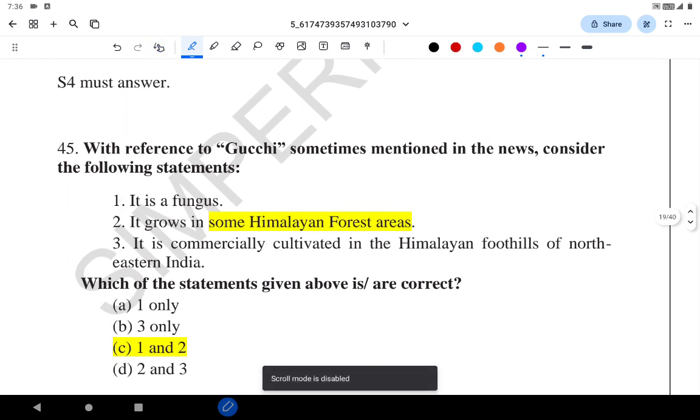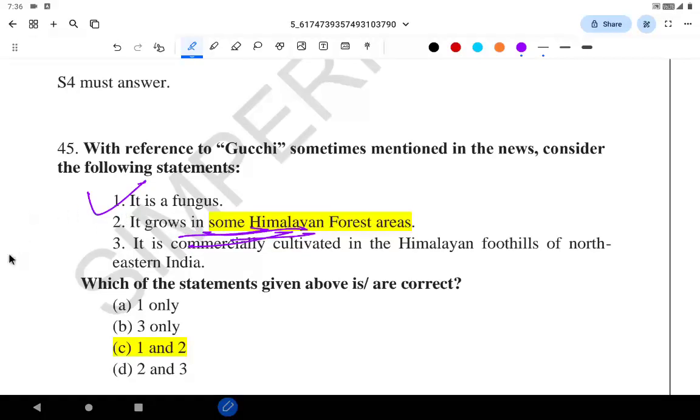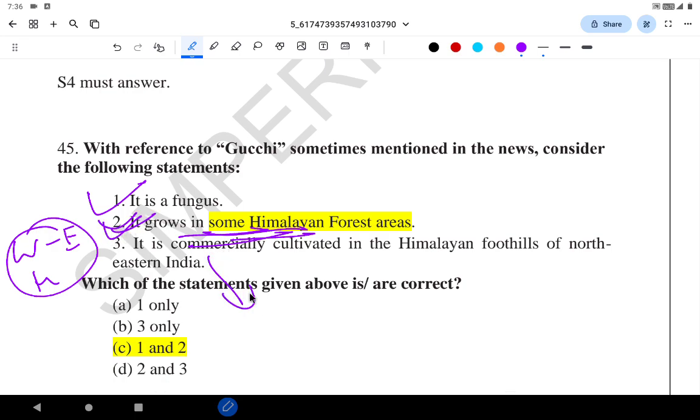Next is, with reference to the Gucci subtypes mentioned in the news, consider the following statements. It is a fungus. It grows in some Himalayan areas. It is commercially cultivated in the Himalayan foothills of northeastern India. So it is a fungus, correct. It grows in some Himalayan forest areas. Some Himalayan means from western to eastern Himalaya. So there is a very high chance of it being correct, a very general statement. The third is wrong. They are not cultivated, they occur in the wild.